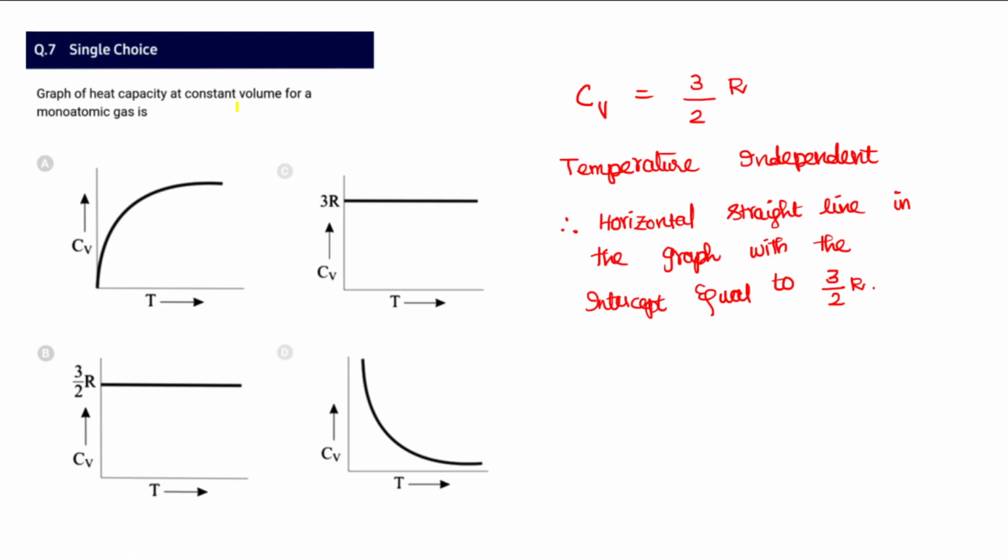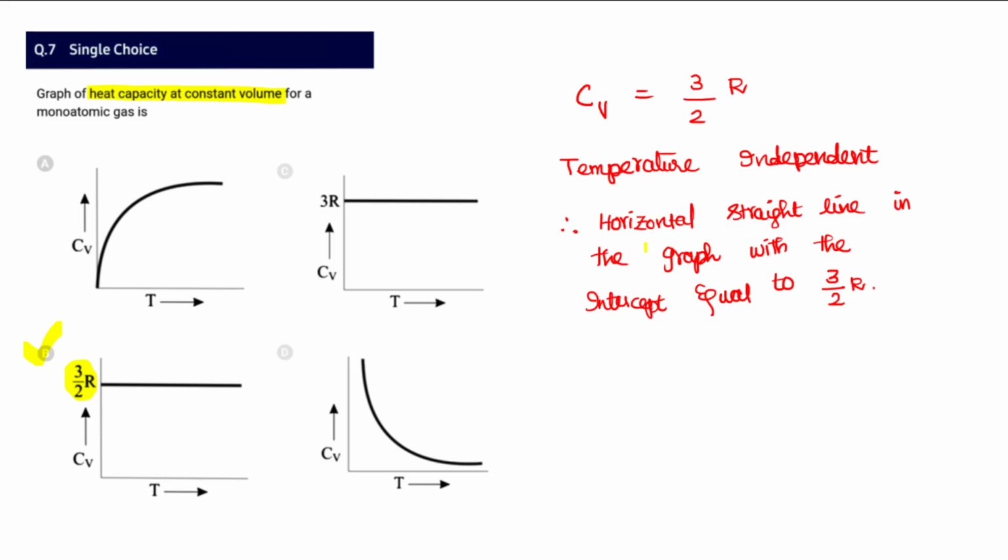And a graph of heat capacity at constant volume is given. Heat capacity at constant volume is called CV. We know CV equals 3 by 2 R, or f by 2 R. The 3 by 2 R appears to be only over here, so we can immediately guess that it is B. This looks tough by looking at the graph, but actually it is not. Therefore it is temperature independent, and moreover there will not be any changes.